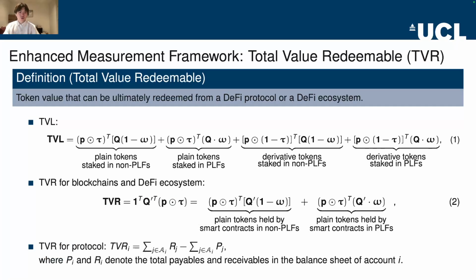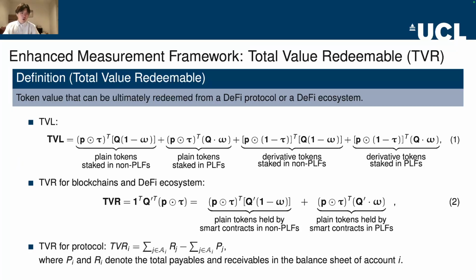To thoroughly address the double counting problem, we propose an enhanced measurement framework, Total Value Redeemable, or TVR. Total Value Redeemable is defined as the token value that can be ultimately redeemed from a DeFi protocol or DeFi ecosystem.